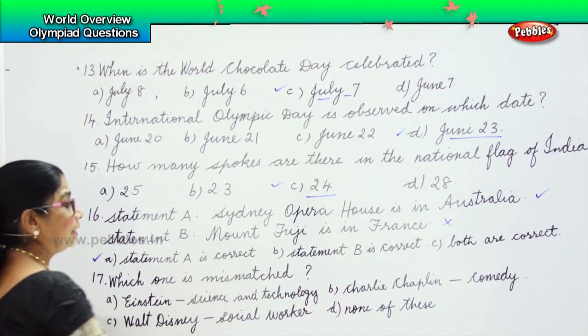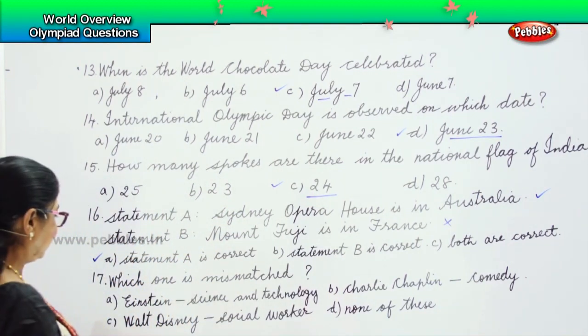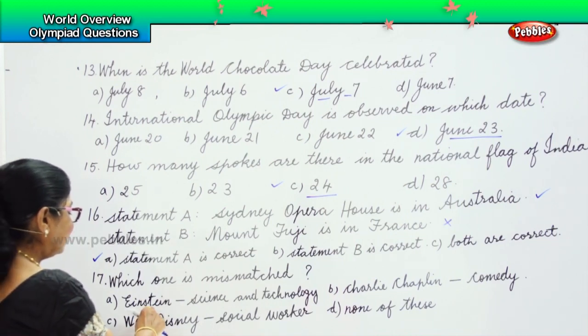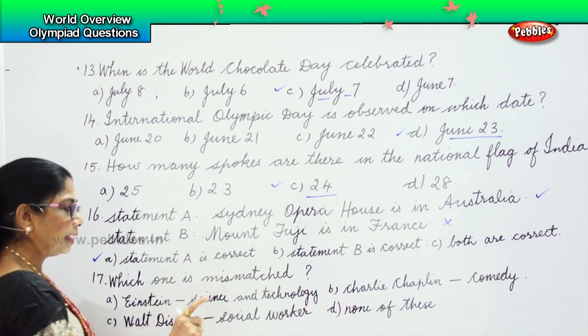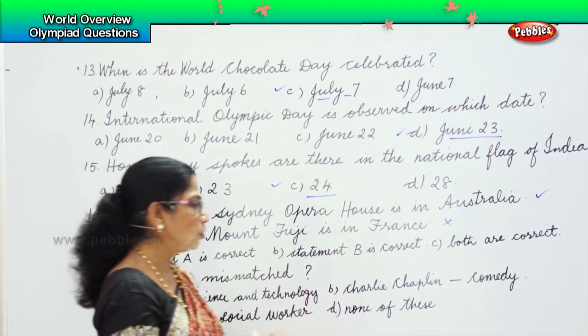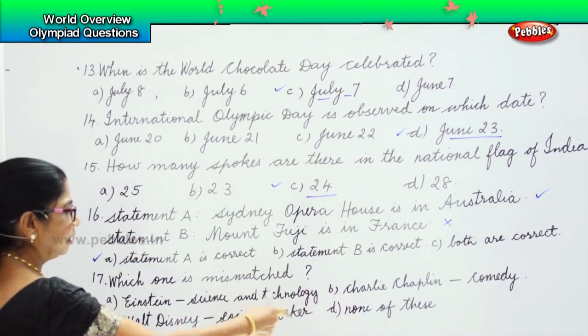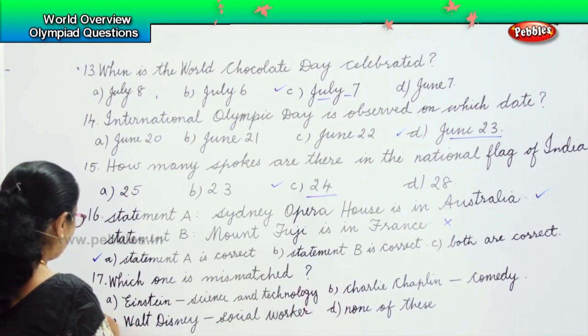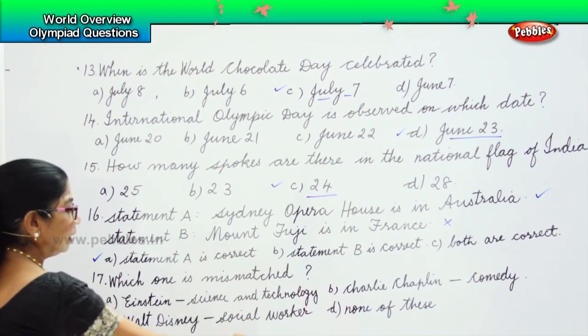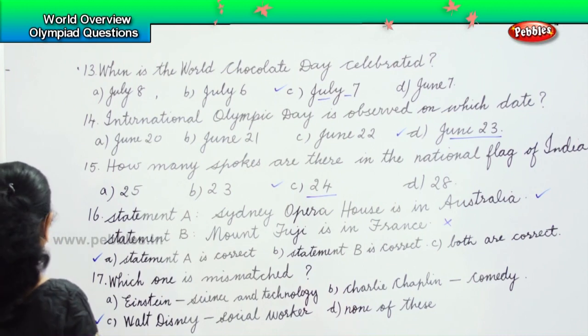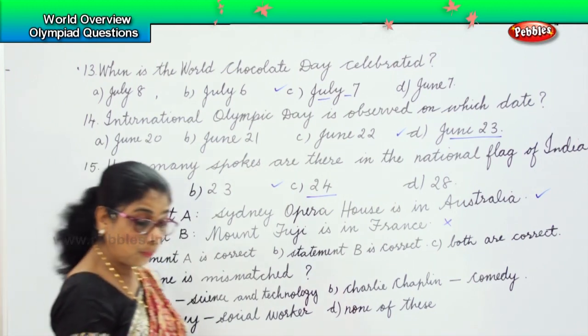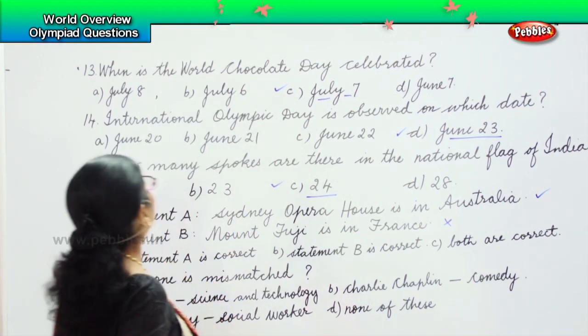Which one is mismatched in this? Einstein, science and technology, perfect. Charlie Chaplin, comedian, comedy, perfect. None of these doesn't come here. So Walt Disney is certainly not a social worker. So Walt Disney is the one that is mismatched.